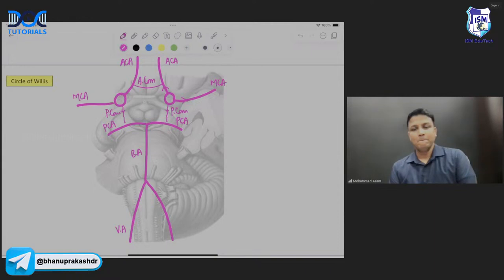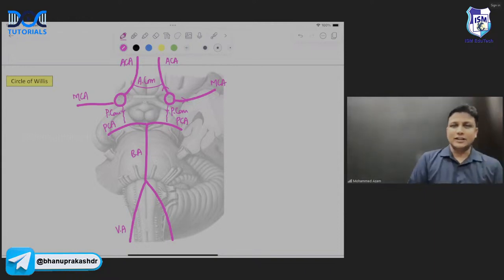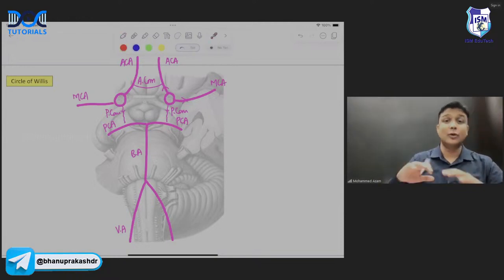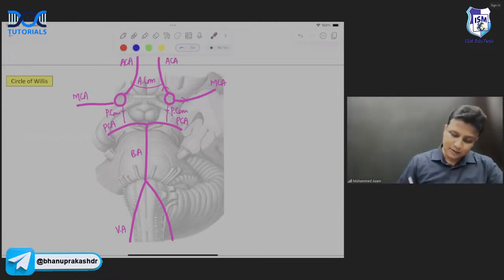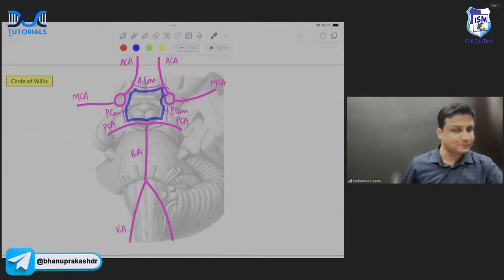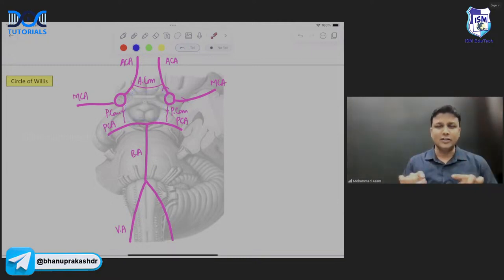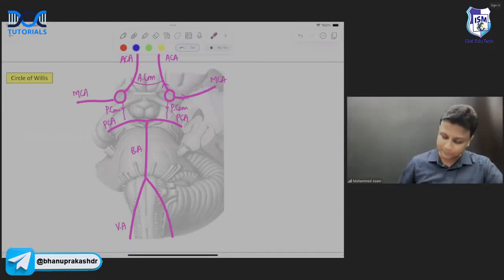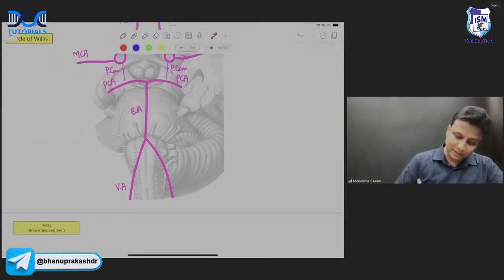Fine. तो सर्कल ऑफ विलिस में कौन सी आर्टरीज कंट्रीब्यूट करेंगी वो आप बड़े आसानी से बता सकते हो. Which arteries are going to form the circle of Willis? Posterior cerebral artery, posterior communicating artery, internal carotid artery, anterior cerebral, anterior communicating arteries. The same thing on the other side also. These are all the arteries which are contributing for the formation of circle of Willis. Okay. And one of the oldest questions, which is not involved in the circle of Willis, that is your MCA. ये तो पता है. Now I'll tell you one beautiful thing here.